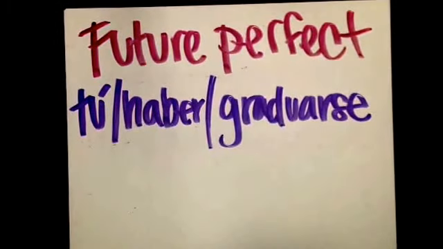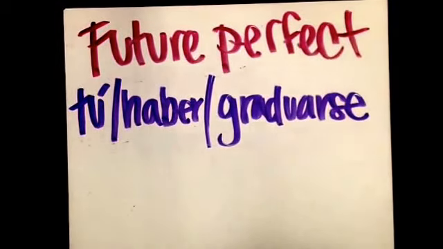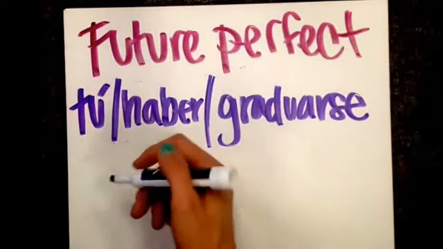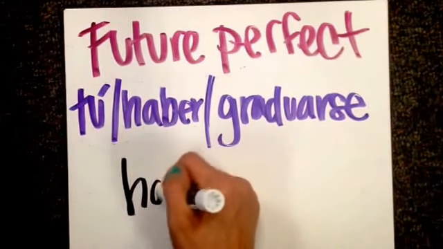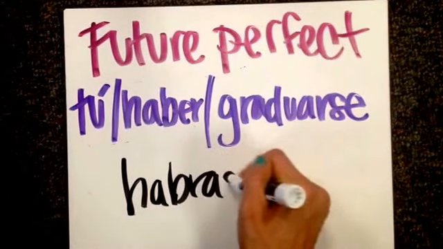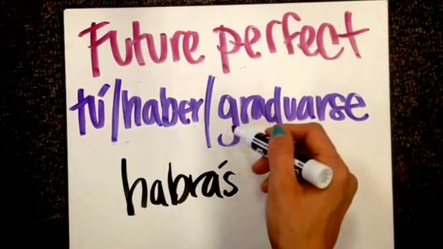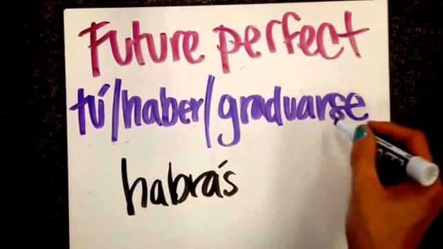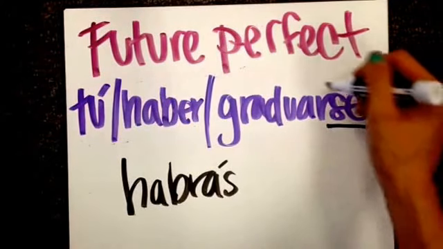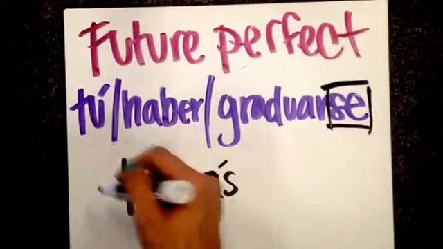If I want to say that by 2020 you will have graduated from high school, perhaps even college, we would say that we need to conjugate haber for the tú form. And then we need to put graduarse into the past participle. But again, I noticed that there is a se attached, so I need to detach it, put it in the front.